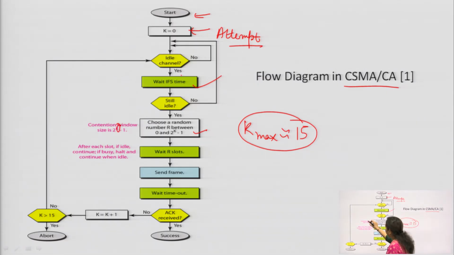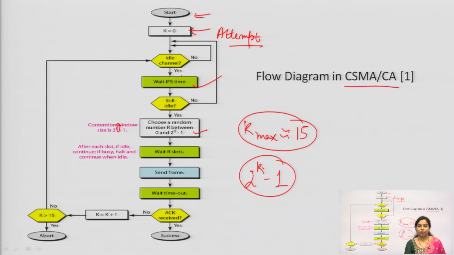Now, k is not all the time 15, whatever attempt I am making, like if I am making a second attempt, then it is 2 to the power 2 minus 1. So, that is the random number that we have to choose, r between 0 and 2 to the power k minus 1.